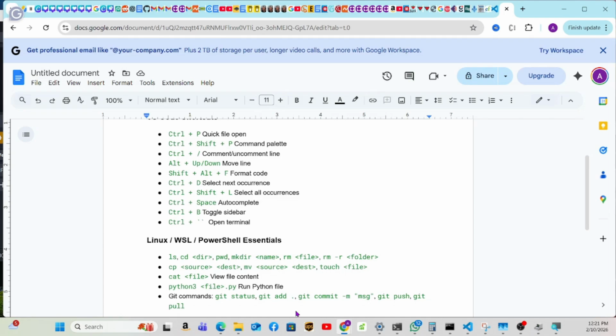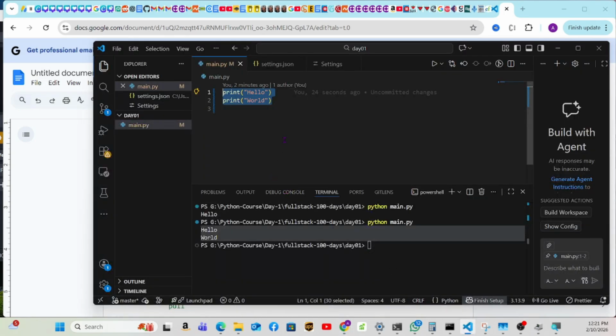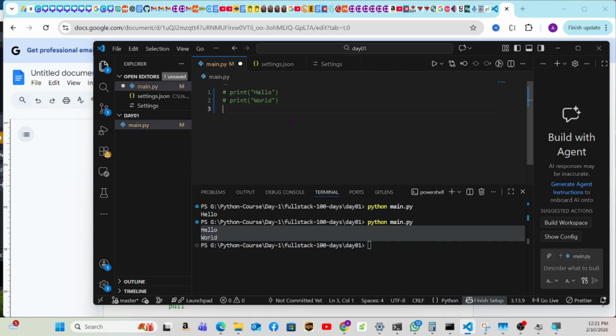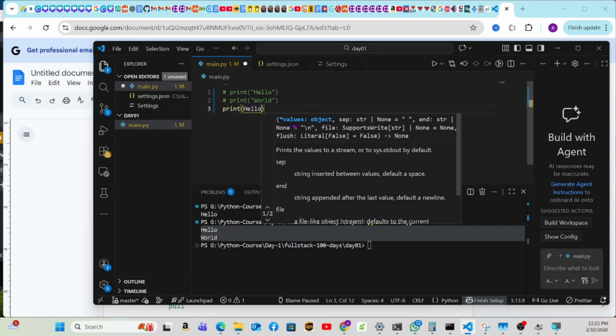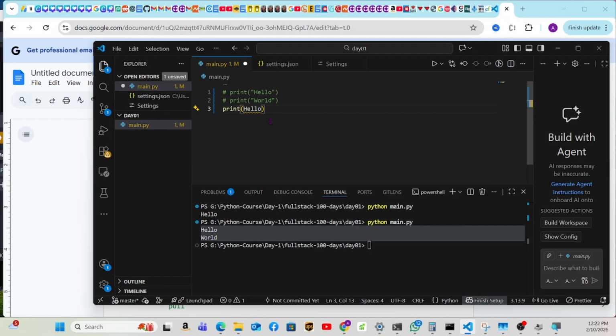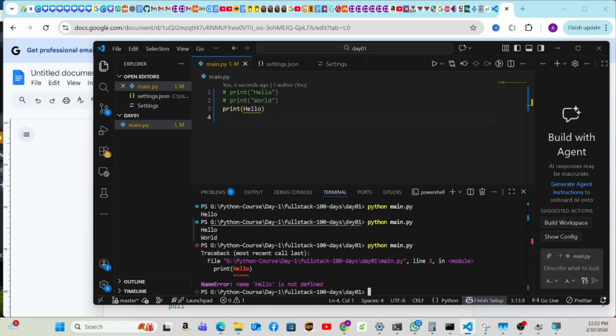So let's go and try it, because at the same time we're gonna learn the command Control /. There you go. So now everything is commented. See, we're learning on this course, we are really learning. So that's done. Now we're gonna do print hello like this without the quotes. Now let's see what happens when we do that. Control S, and now if we try to run it, we're gonna have an error. Python course line module print hello is not defined.